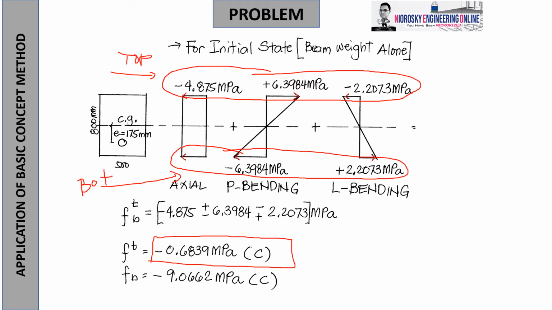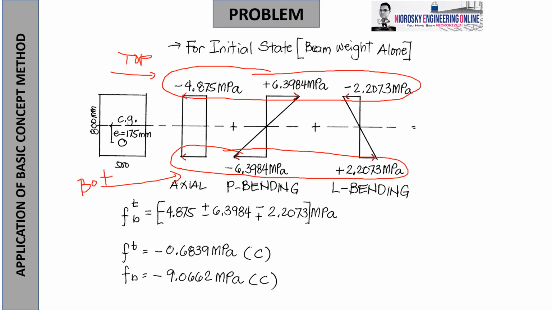For the bottom, I have represented it in the equation with the proper sign, top and bottom. You just add those values. So you will get the answers: for the top, negative 0.6839 megapascal, and for the bottom, negative 9.0662